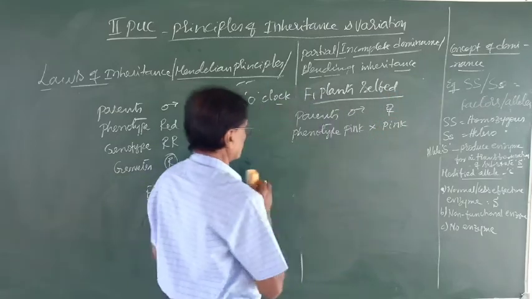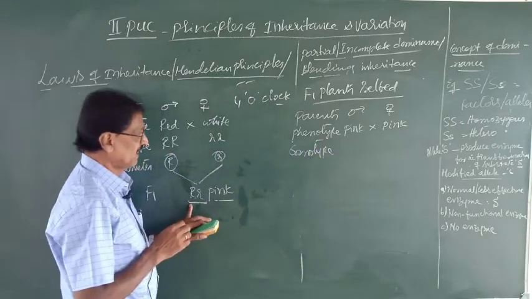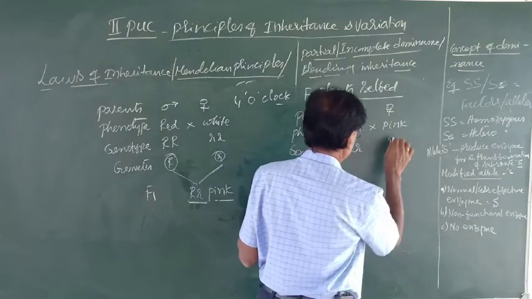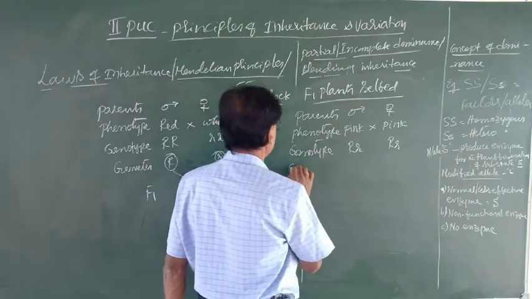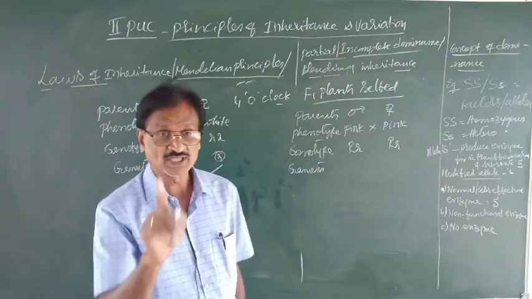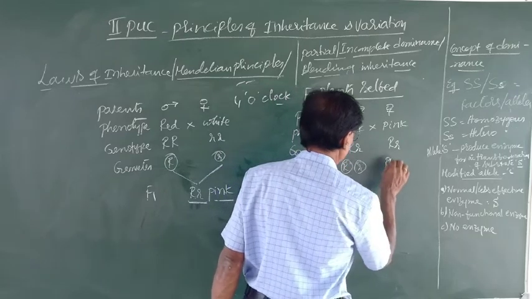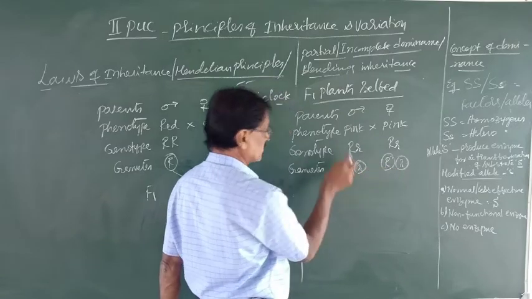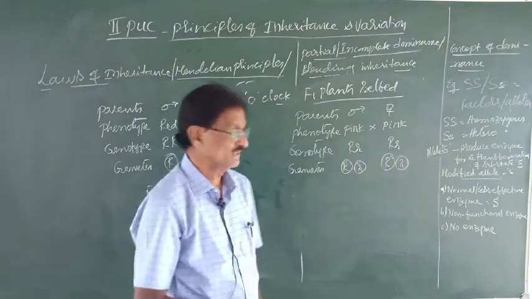And then the genotype. What may be the genotype? Look here, it is heterozygous: capital R, small r, and capital R, small r. How many types of gametes are formed here? The gametes are of two types because the plant is a heterozygous plant: capital R and small r. Here also capital R, small r, so two types of gametes in each, because the heterozygosity is the same in both plants.